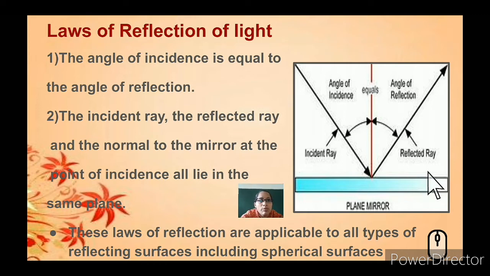It is also applicable for spherical surfaces too, like the mirrors that are used in cars and buses, etc. So the laws of reflection of light say that the angle of incidence and angle of reflection are equal, and the normal, incident ray and reflected ray all lie in the same plane.